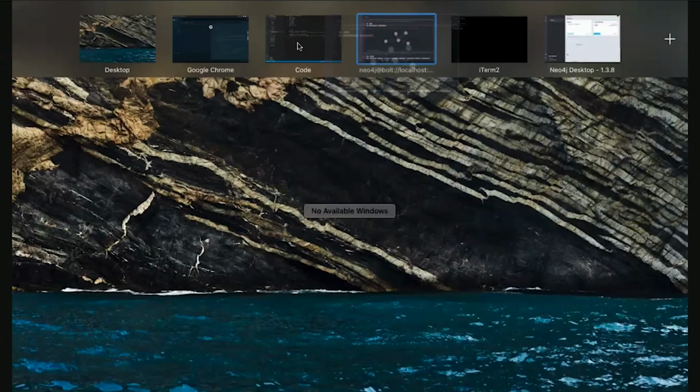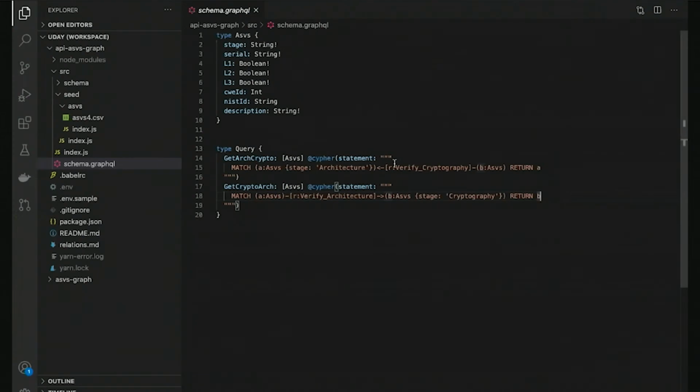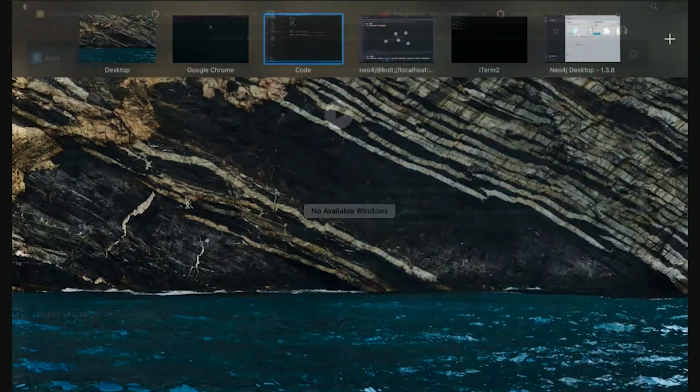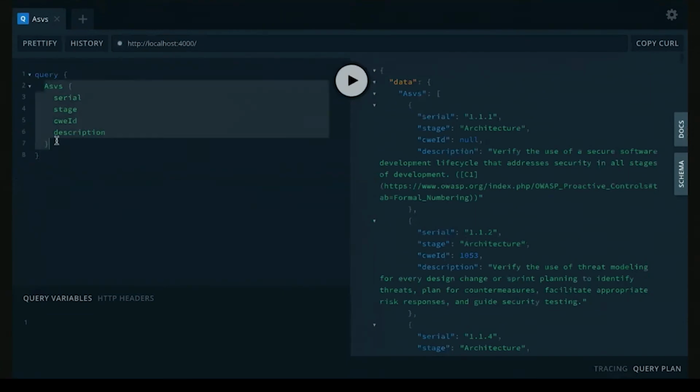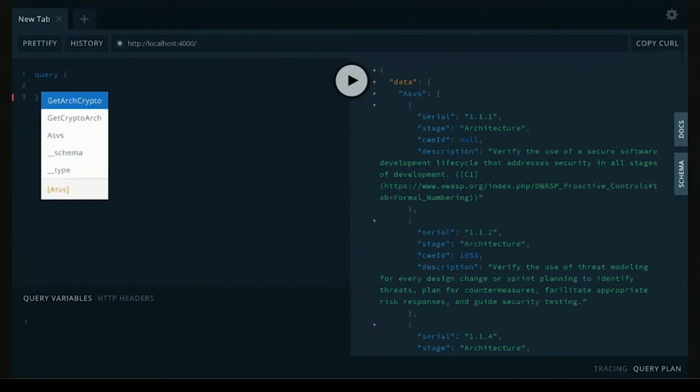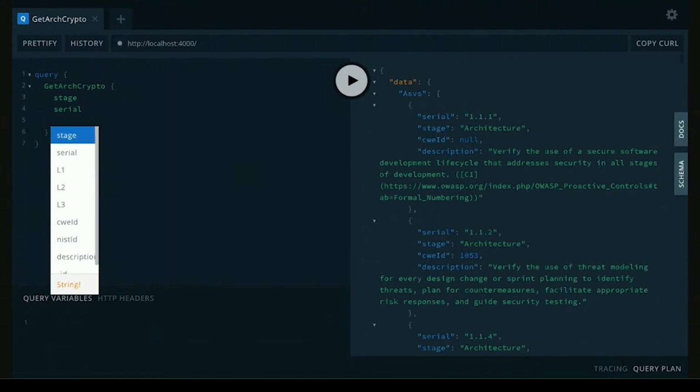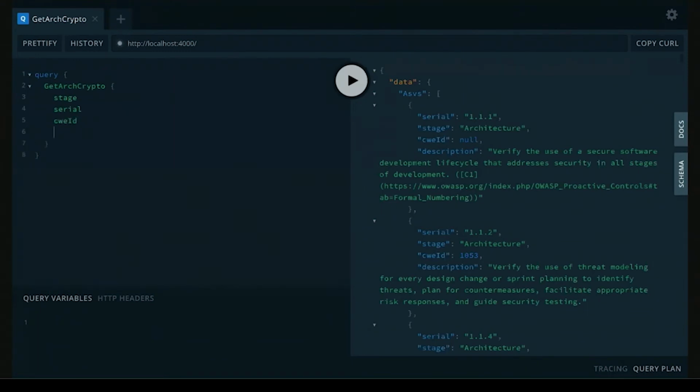So let's go back to the GraphQL playground and change this query to get architecture crypto. I would like to get the stage, serial and CWE ID, and I'll leave the description aside for now.